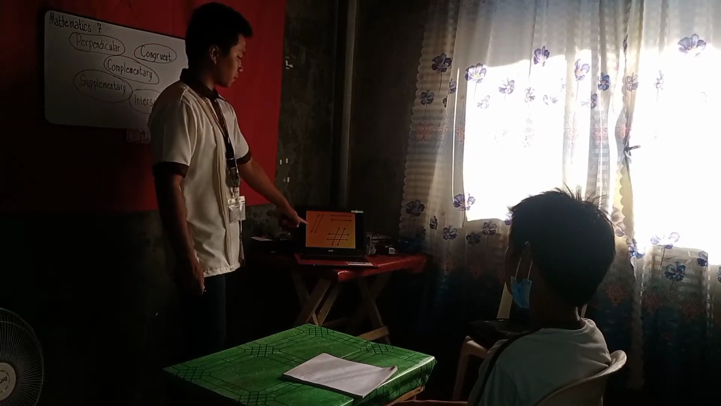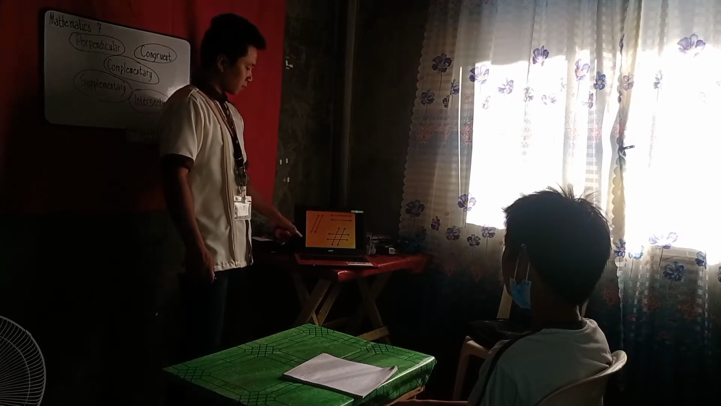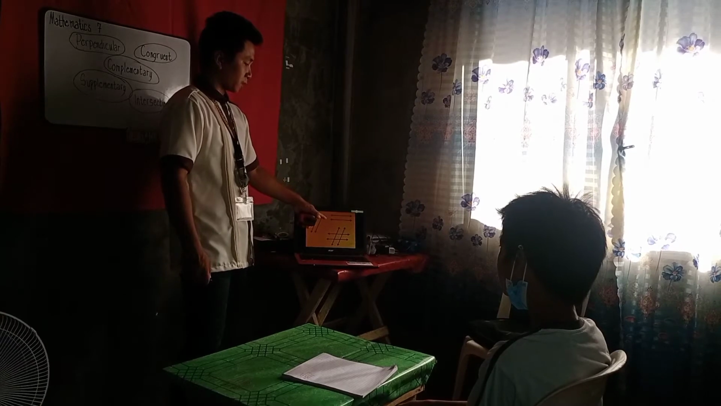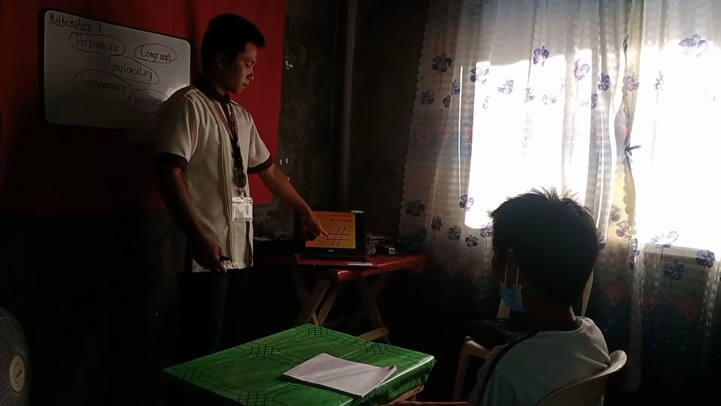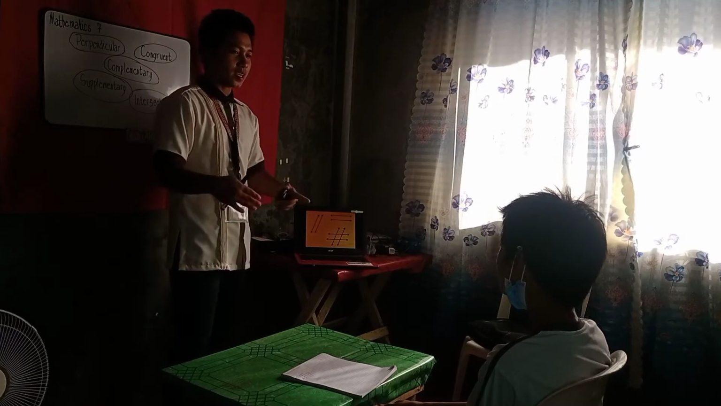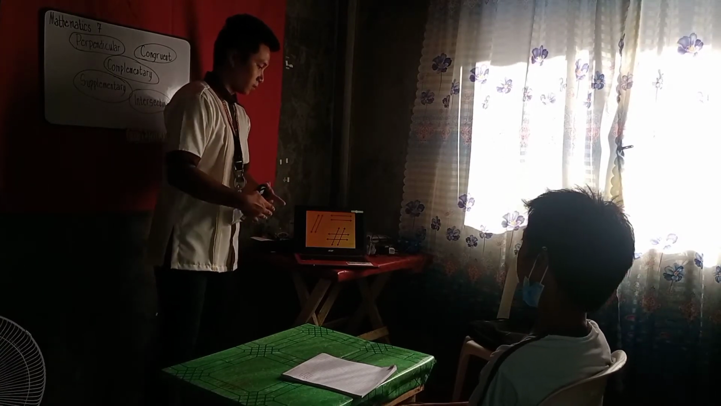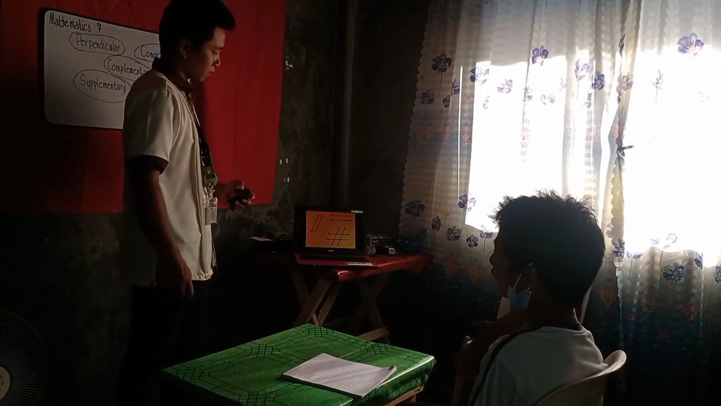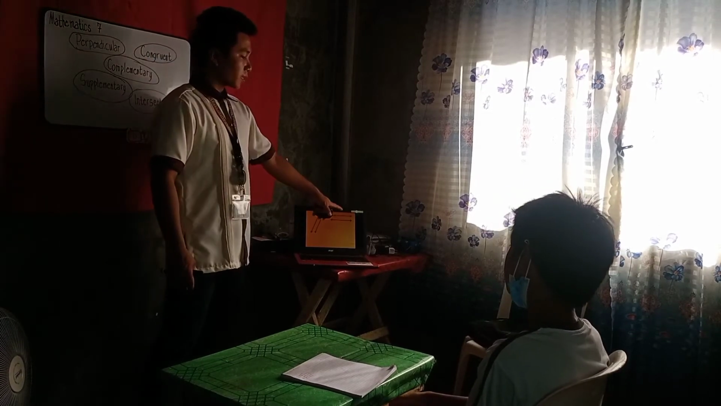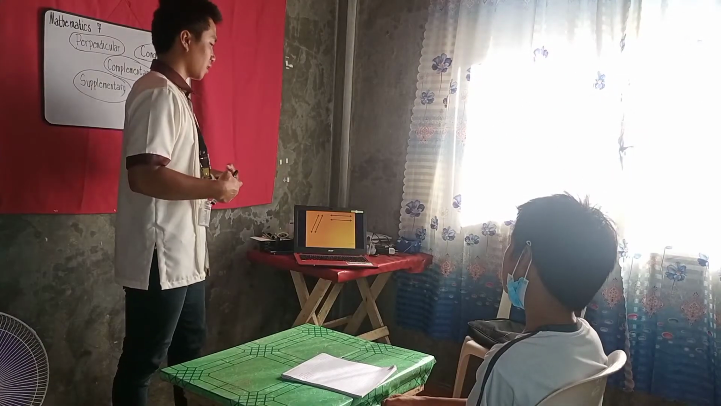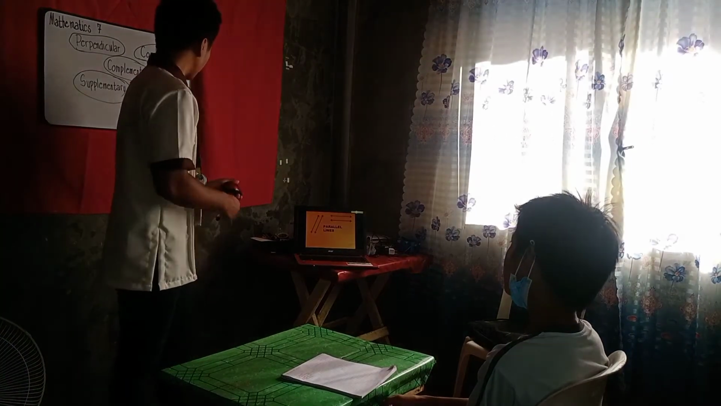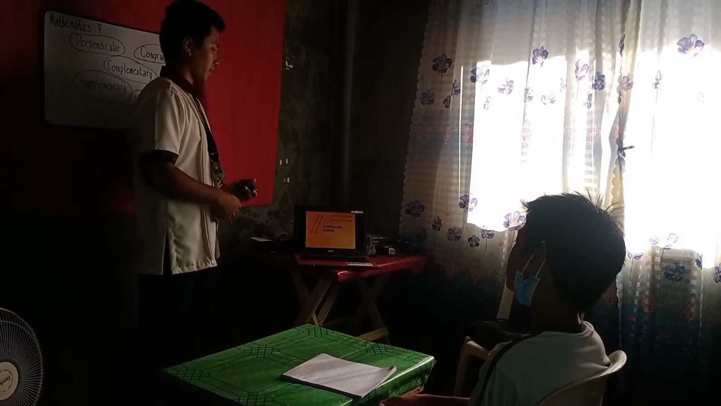So, what can you observe from the figures? Anong naobserbahan mo sa figure 1? Sir, magkalayo. Sa figure 2, hindi sila magkalayo. Magkadikit, nag-intersect sila. Nagkasalubong sila. Very good. So, ang tawag natin dito, two lines that do not meet, ang tawag dyan ay parallel lines. So, what is parallel lines?